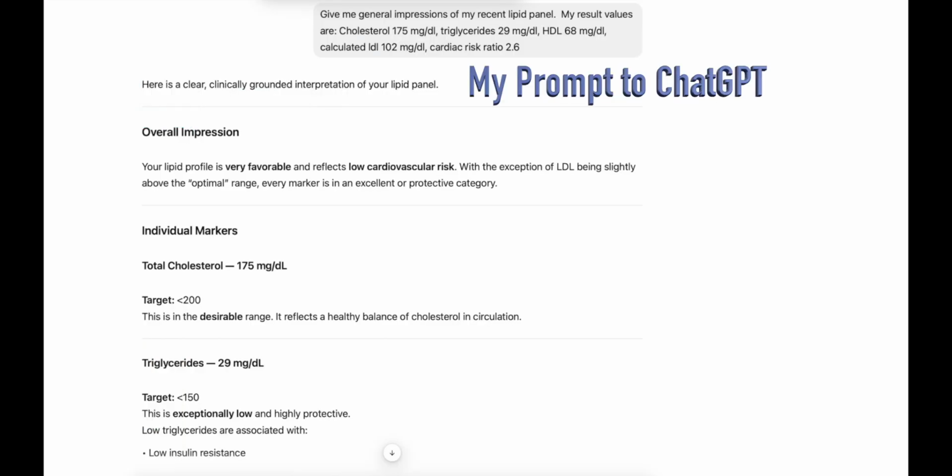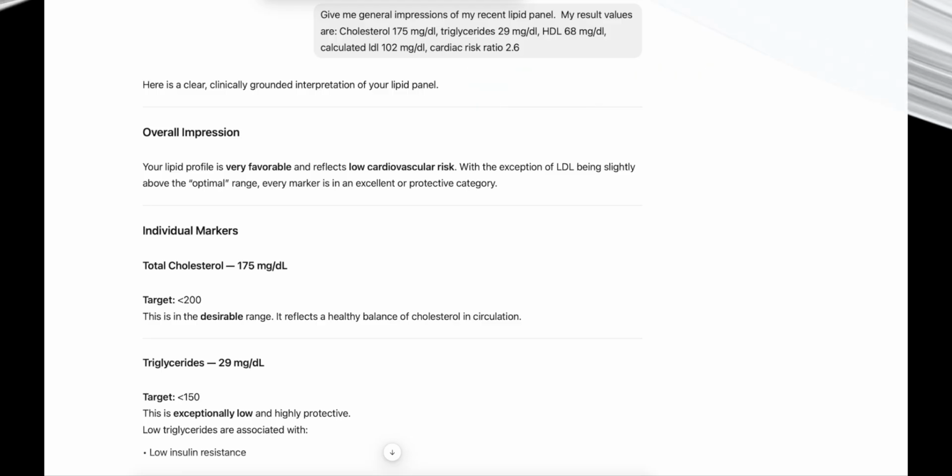Give me general impressions of my recent lipid panel. The result values are cholesterol, 175 milligrams per deciliter, triglycerides, 29 milligrams per deciliter, HDL, 68 milligrams per deciliter, calculated LDL, 102 milligrams per deciliter, and cardiac risk ratio, 2.6.